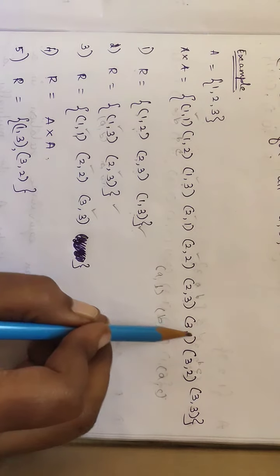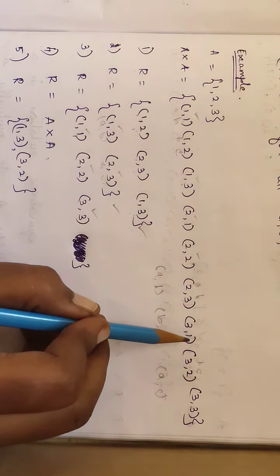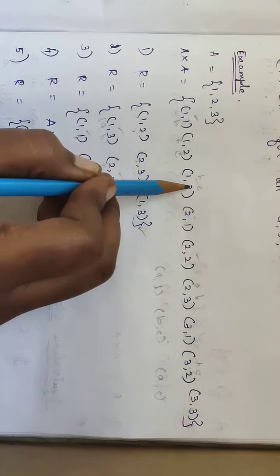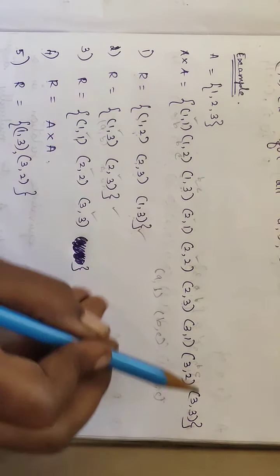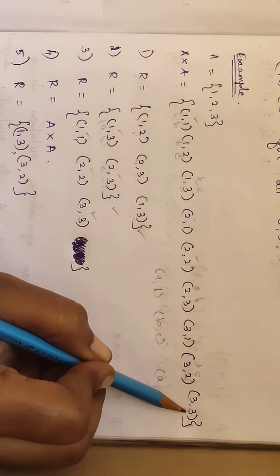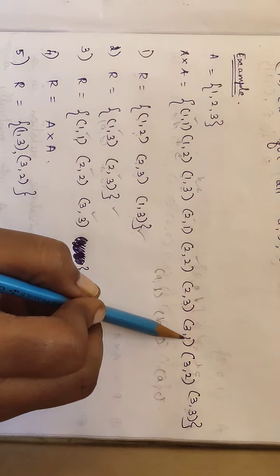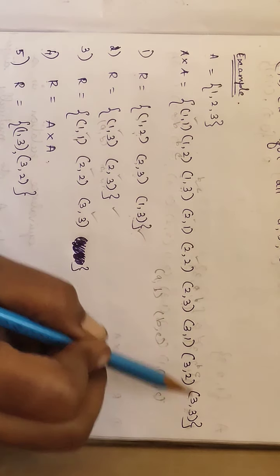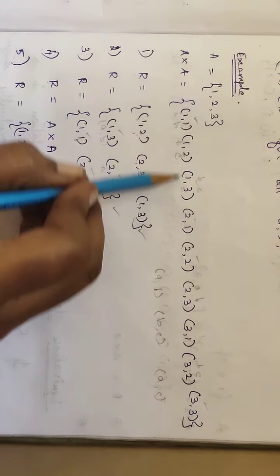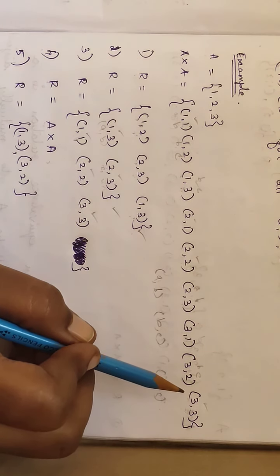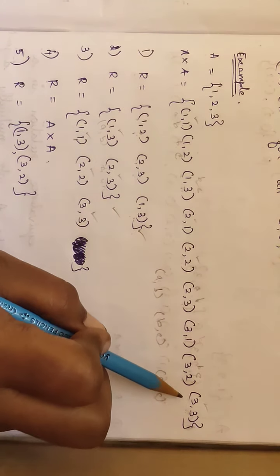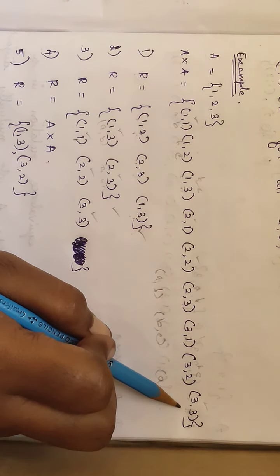Now next here (a, b), (3, 1) is there, so next (1, 3) is there, this is (b, c). Then (a, c) will be (3, 3), that is there. Next (a, b) (3, 3) is there, then (3, 1) is there. If it is so, then (3, 1) will be the (a, c) set, so this also satisfies. Each and every element satisfies there. Therefore this Cartesian product, we can say that this is a transitive relation.